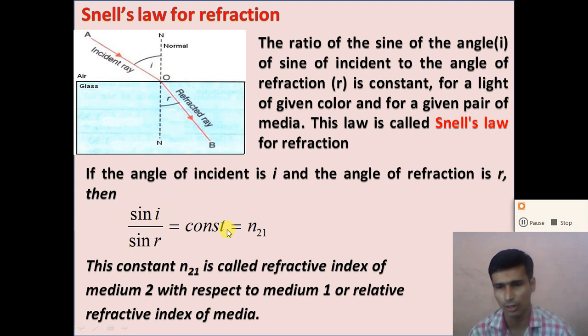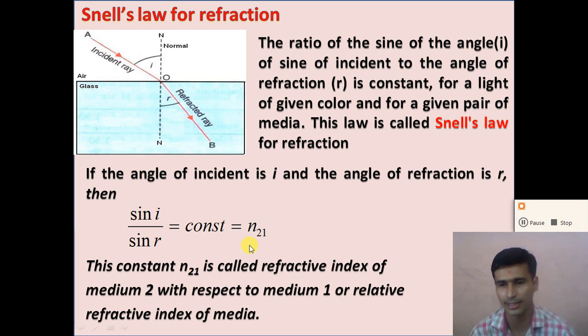So the ratio of sin i to sin r is equal to a constant, and this constant is called the refractive index of medium 2 with respect to medium 1, or the relative refractive index of both the media.